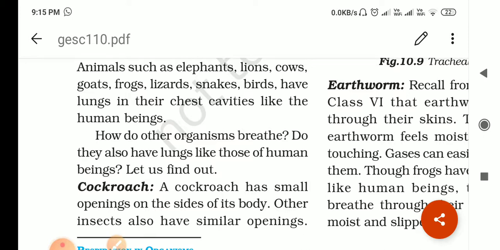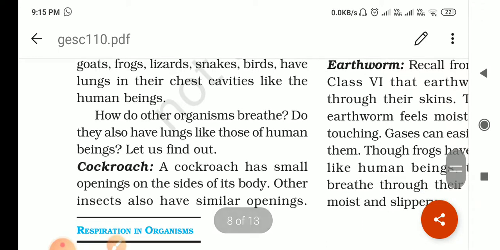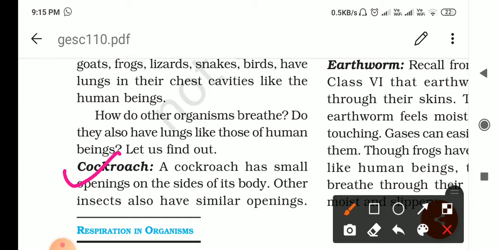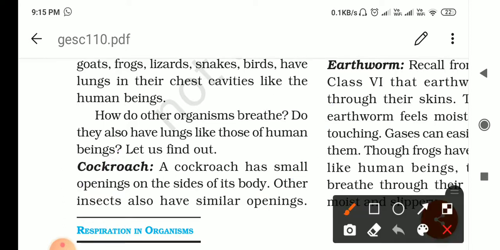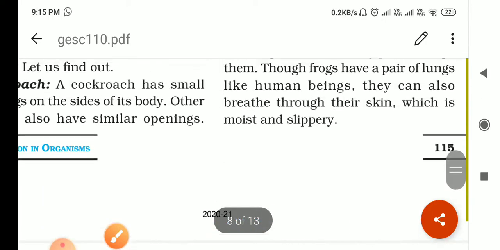And now we will start with the cockroach. A cockroach is a multicellular organism, and it has small openings on the sides of its body. Insects such as cockroach and grasshopper have the tracheal system. This system runs all along their body, and the air tubes called trachea open through the small openings called spiracles. Now I am showing you the diagram of the cockroach.